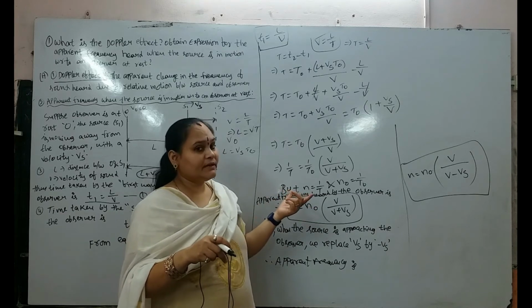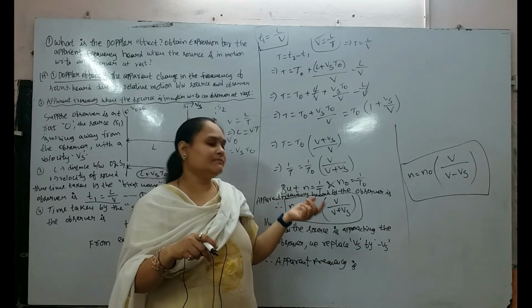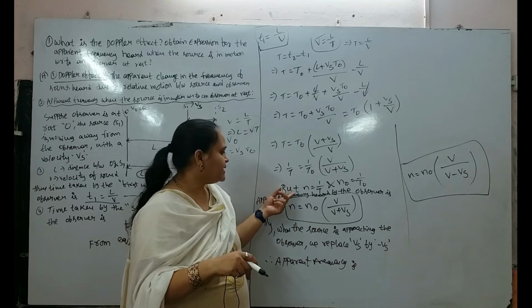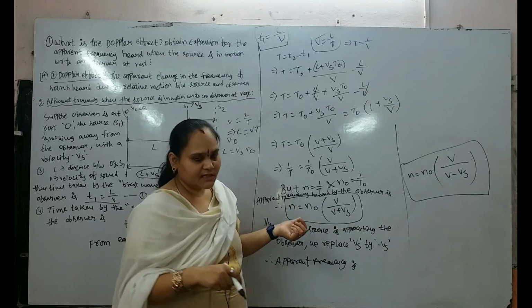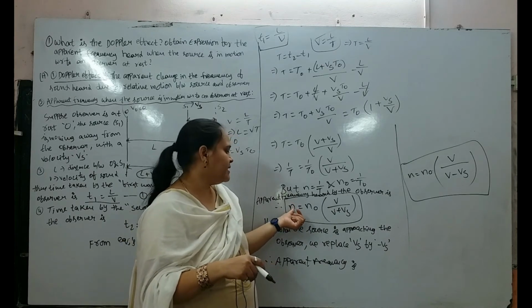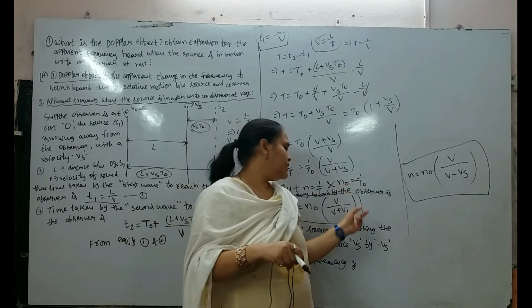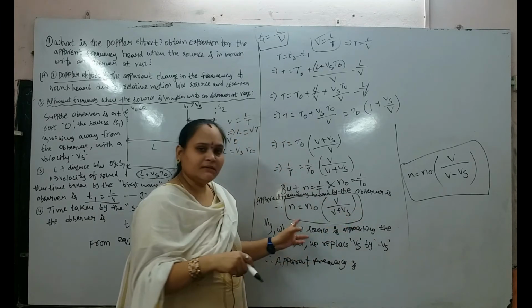Frequency n equal to 1 by T; the reciprocal of the time period is nothing but the frequency. So n equal to 1 by T and n naught equal to 1 by T0, then the apparent frequency heard by the observer is n equal to n naught into V by (V plus Vs).